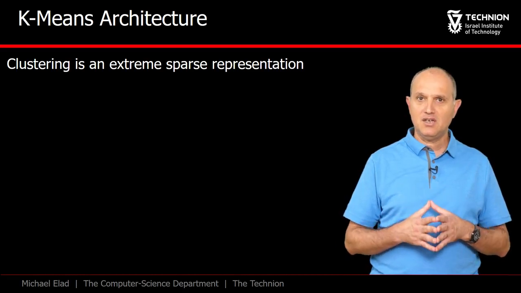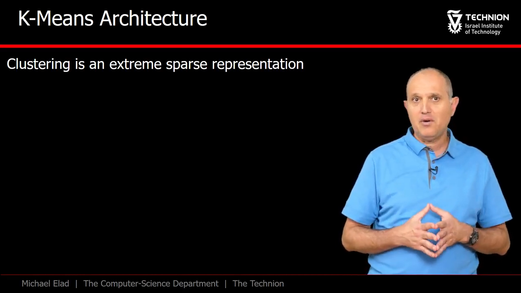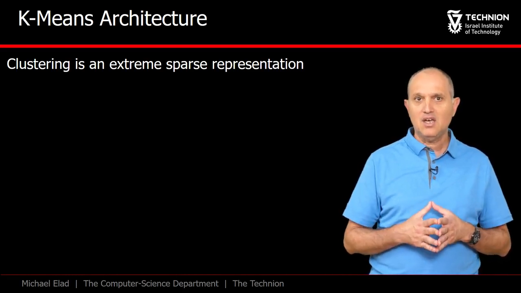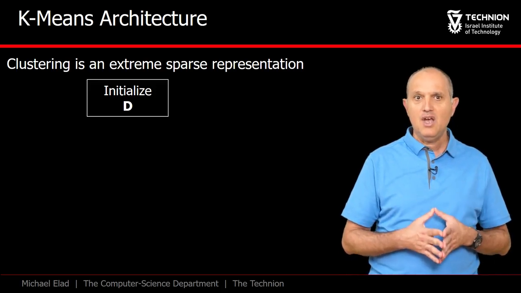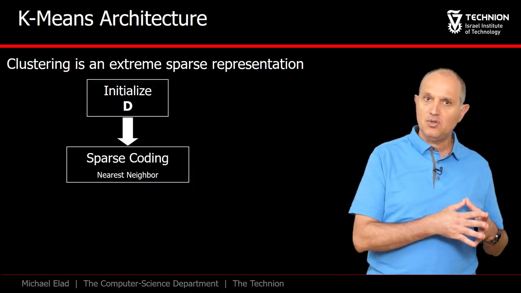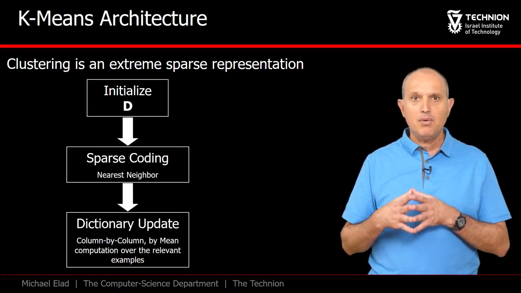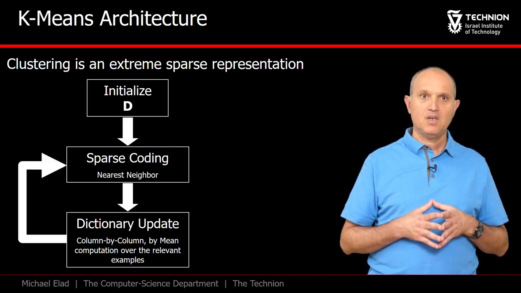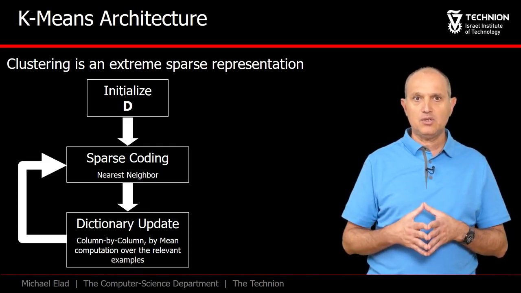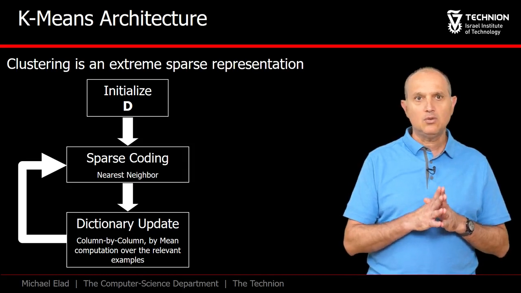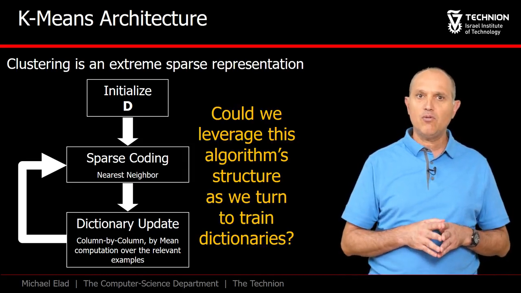So as we have just seen, clustering is a special case of the dictionary learning problem. The k-means algorithm starts by choosing an arbitrary dictionary D as initialization, and then iterates between a nearest neighbor computation for each example, followed by a mean computation per each group. Iterating this process several times gives a descent in the objective function, but this is not guaranteed to get to the globally best solution. Nevertheless, this algorithm is known to perform very well.